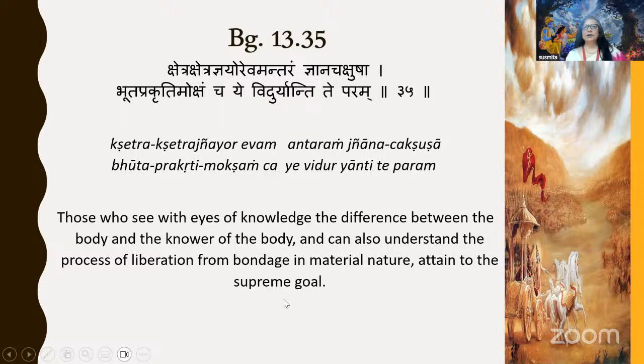So in this chapter, what Krishna is saying is we have to know about three things: the body, the soul, and the super soul, the relation between the body and soul, and the relation between soul and super soul. When we have the knowledge about all these things and understand that we are not this body but the soul, and our activities are directed towards the soul, not to give pleasure to the body, then we are on the path of liberation. That is the sum total of this chapter, and that is called Jnana Yoga.